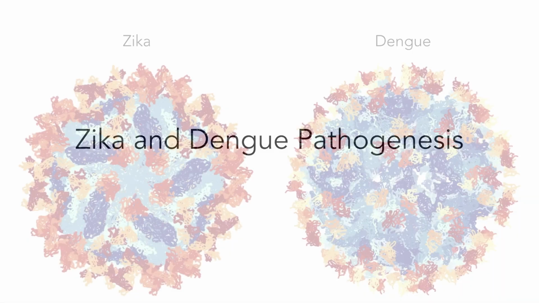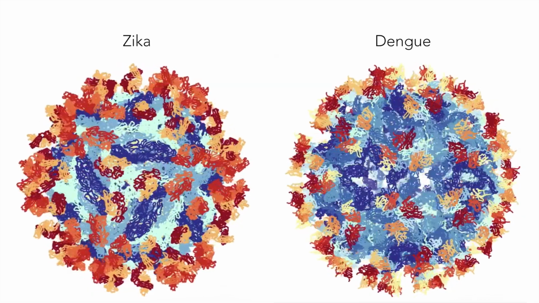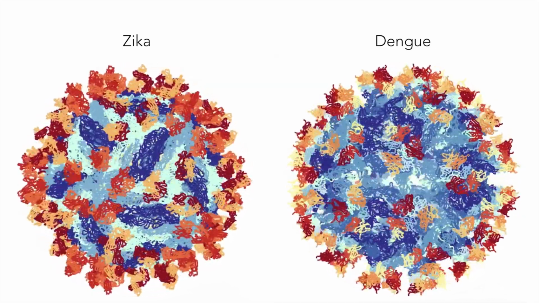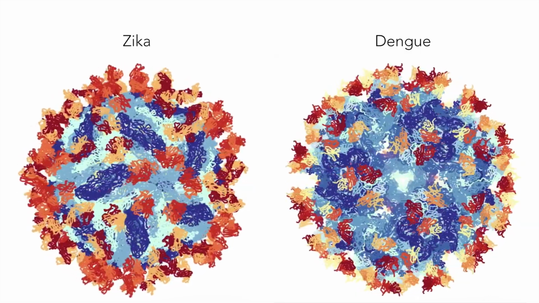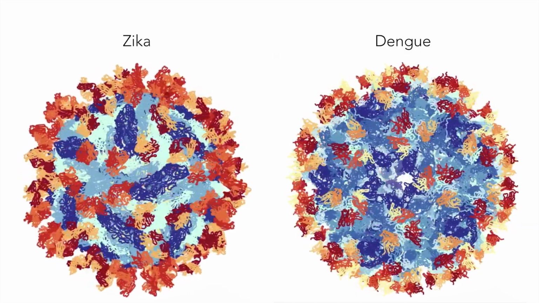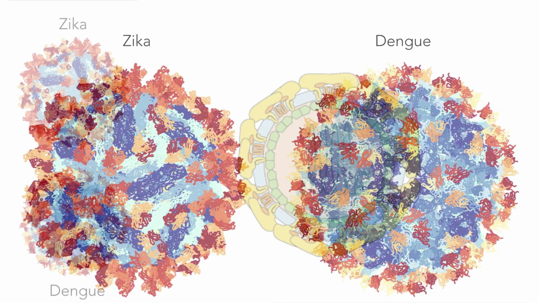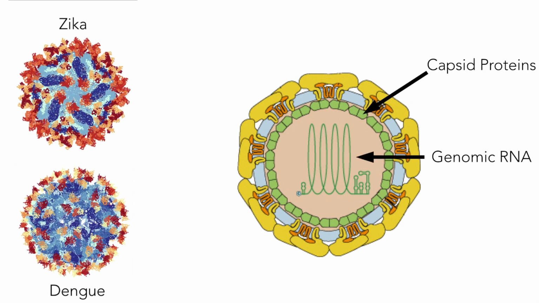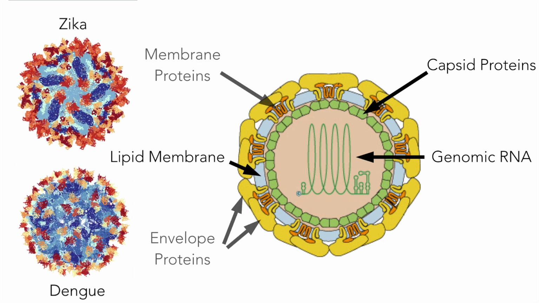Current treatments of Zika and dengue also focus on symptom management. However, there are several ongoing clinical trials for Zika vaccines, although their infection mechanisms are not completely understood. Flaviviruses such as Zika and dengue are positively charged RNA viruses. Their structure consists of a genome enclosed by multiple copies of a capsid protein, further enclosed in a lipid membrane which anchors membrane and envelope proteins.